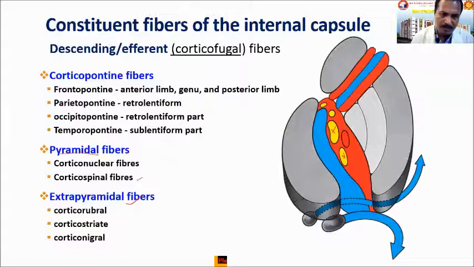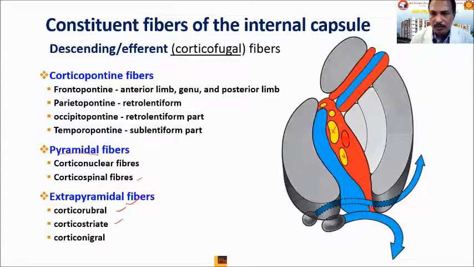And the extrapyramidal fibers, they are present here. That is the extrapyramidal fibers. These extrapyramidal fibers are projecting to the subcortical nuclei like the red nucleus, corpus striatum, and substantia nigra. That is why they are called corticorubral, corticostriate, and corticonigral fibers.